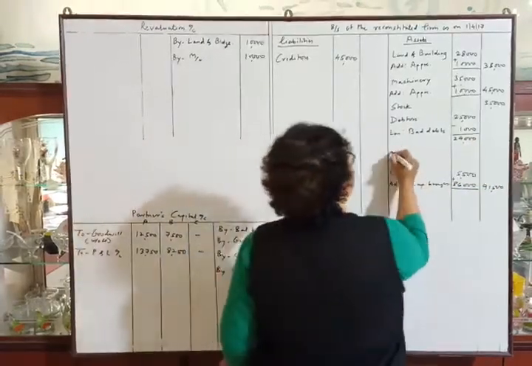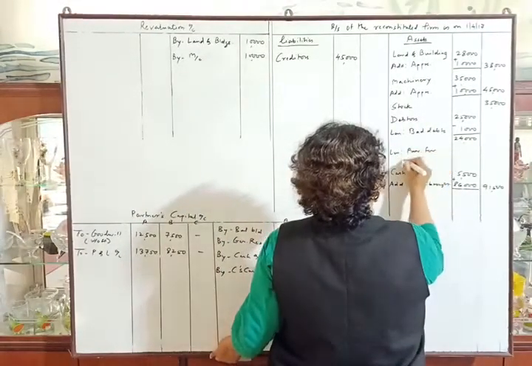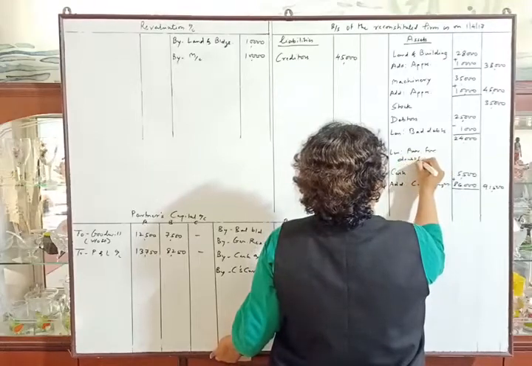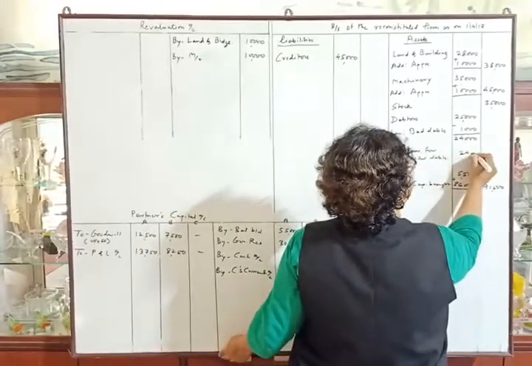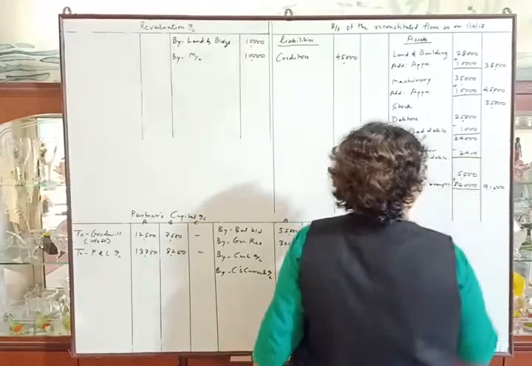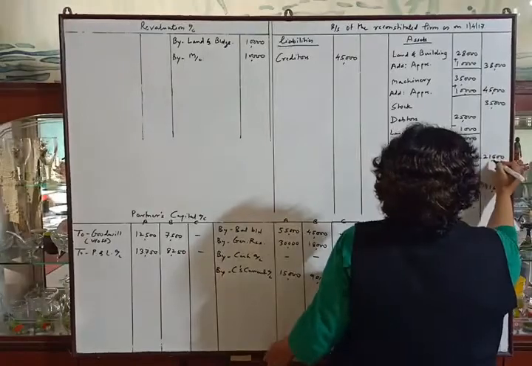So less provision for doubtful debts 2,400, that will be 21,600.